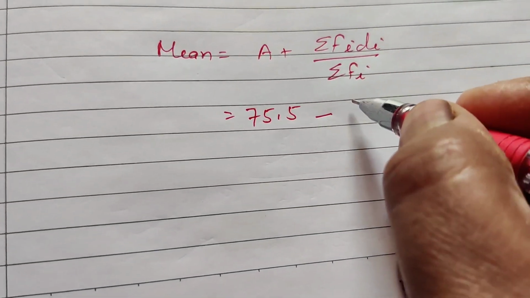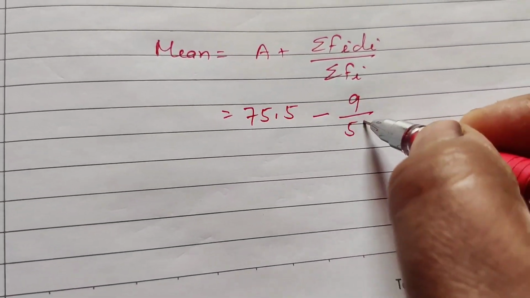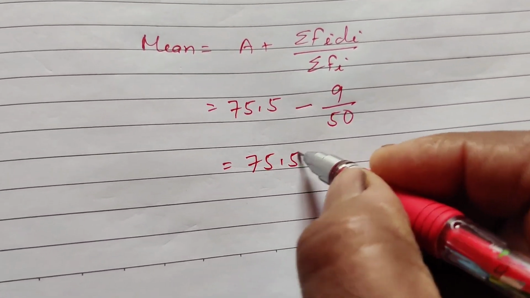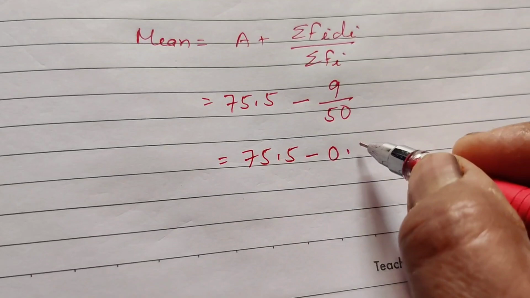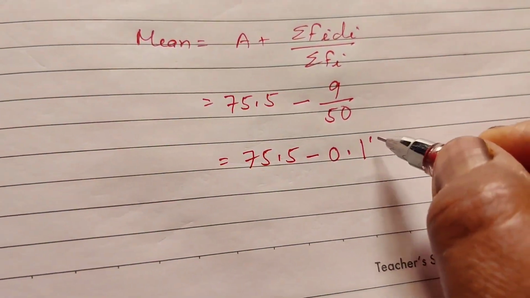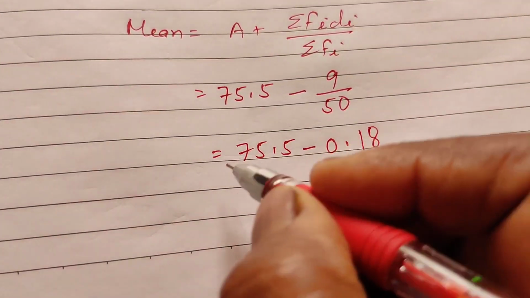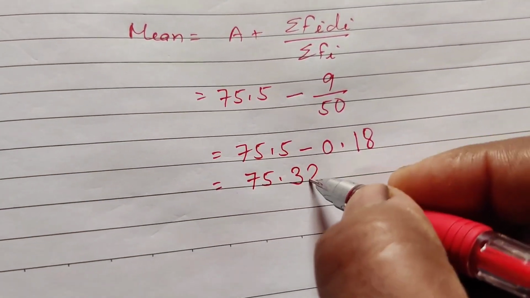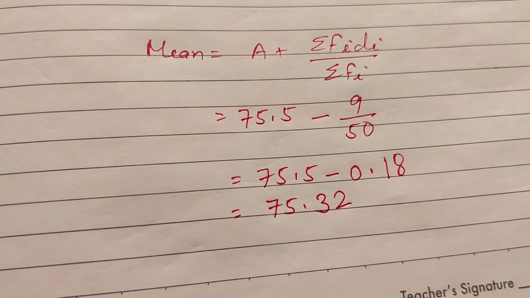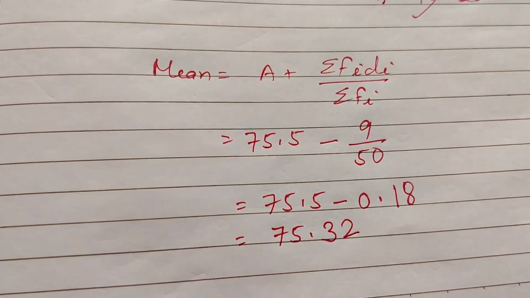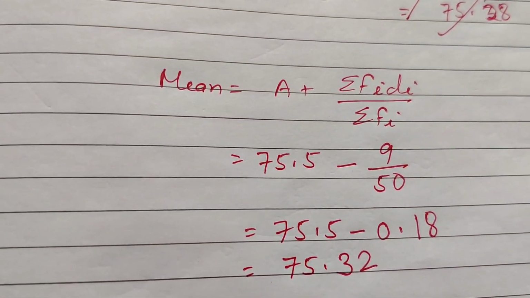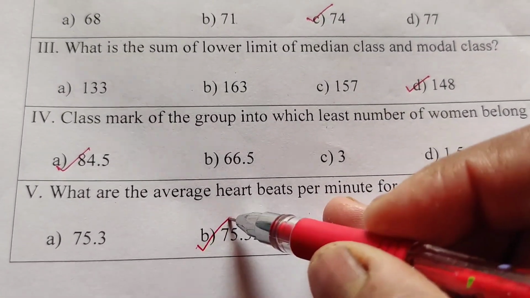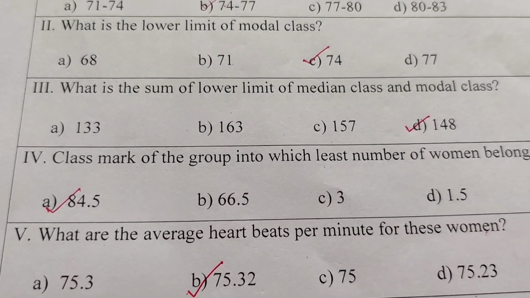Sigma fi di is minus 9, by 50. 75.5 minus 0.18 means 75.32. The right answer is 75.32. The right option is 75.32. Okay. Thank you.